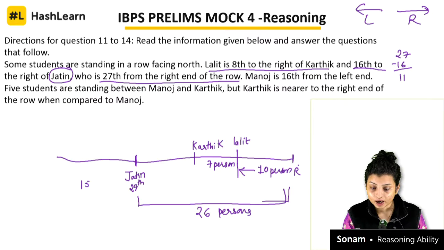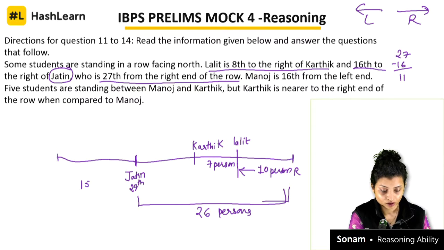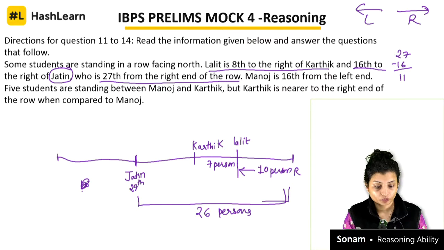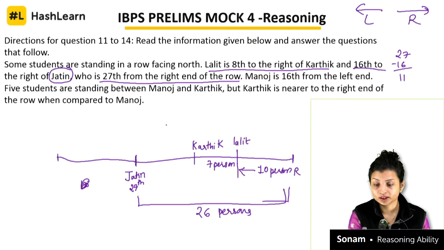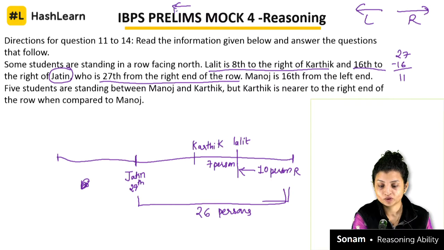Okay. And Manoj is 16th from the left end. So it can be here also, it can be here also, we don't know how many people are there, right? But we know that there are 5 students standing between Manoj and Kartik, with Kartik near to the right end of the row and Manoj to the left. So Manoj will be a bit more to the left, and Kartik will be right.